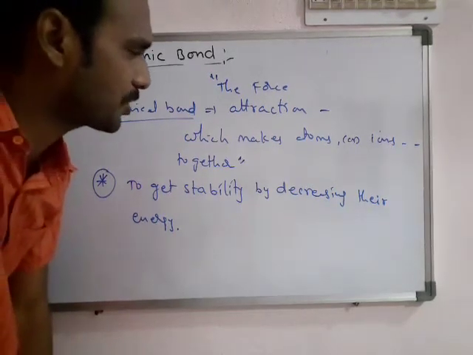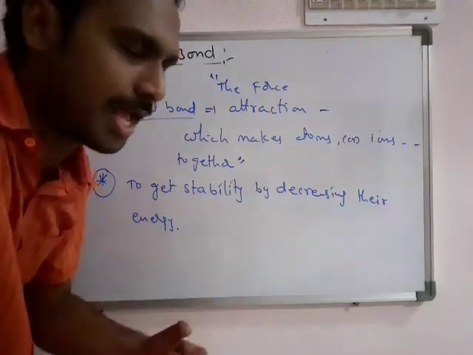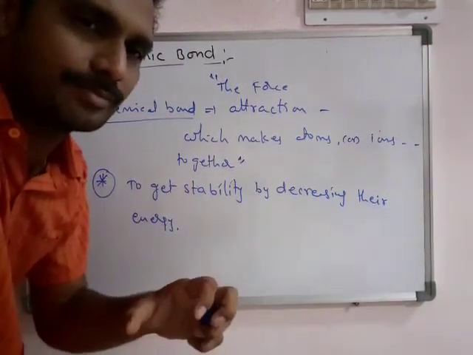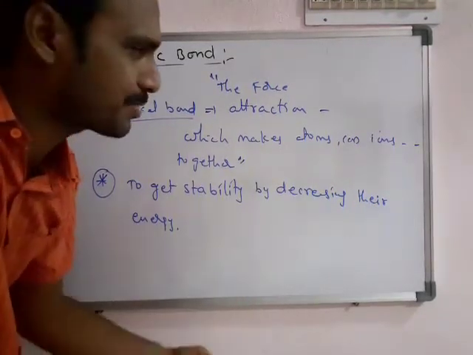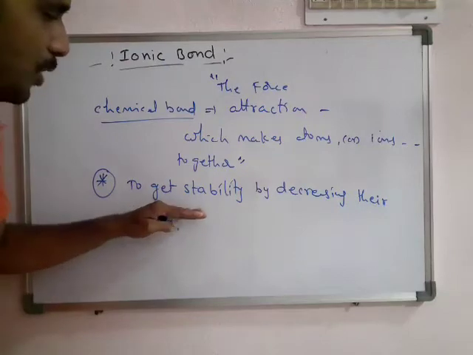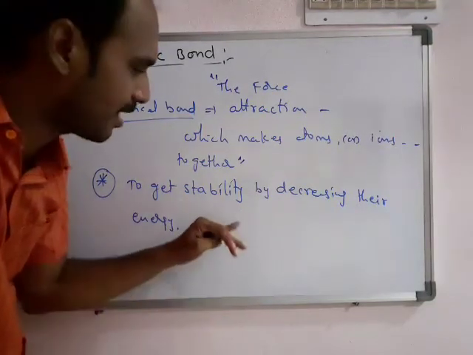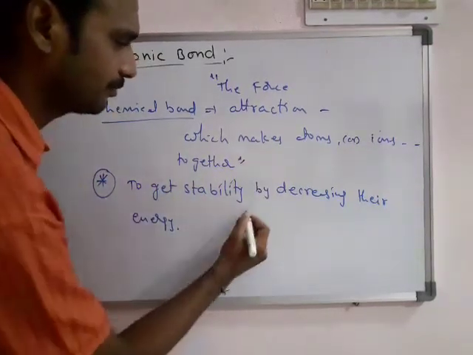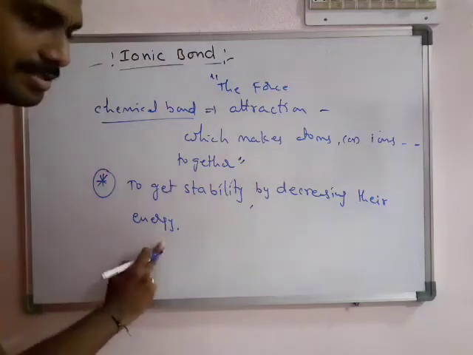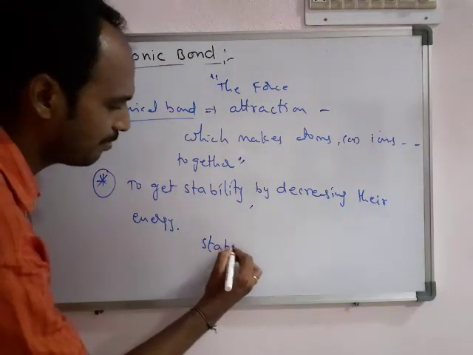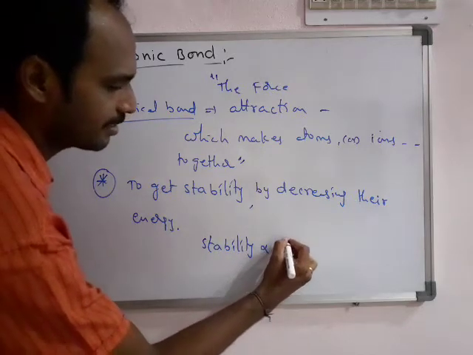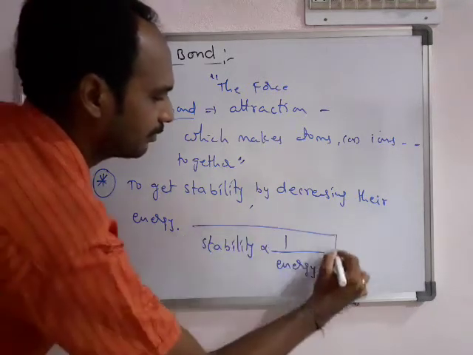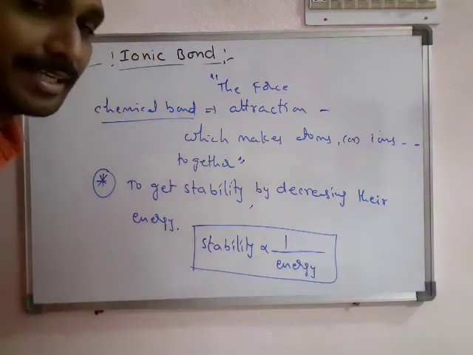So the force of attraction which makes the atoms or ions together is called a chemical bond. What is the purpose? Why should atoms or ions get involved in a chemical bond? To get stability. How do they get stability by forming a chemical bond? During the formation of a chemical bond their energy decreases, and always remember that stability is inversely proportional to their internal energy.